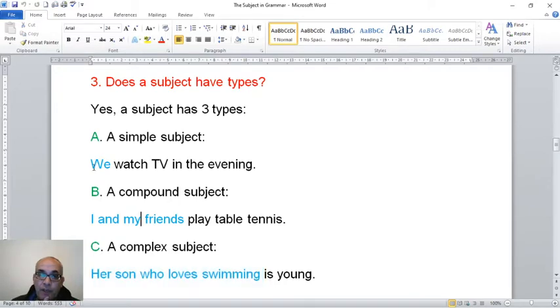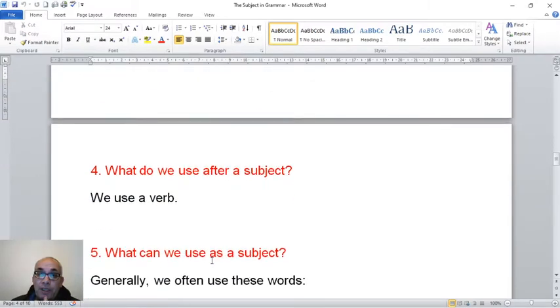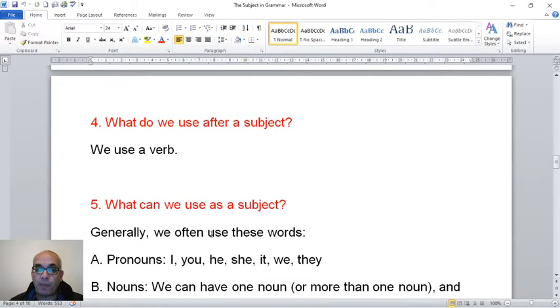So of course here, we is the doer of the action. I and my friends, here, this is the subject, it is the doer of the action. Her son who loves swimming, this is the subject, but it is not the doer of the action, because we have no action in sentence number C, this one. Okay, what do we use after a subject? The answer is we use a verb.